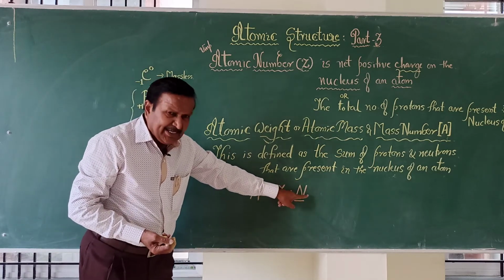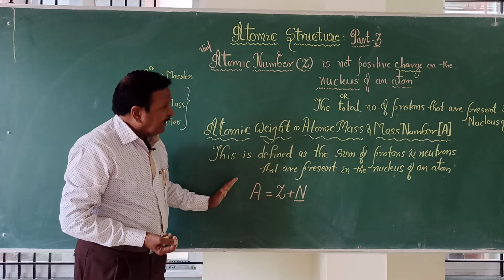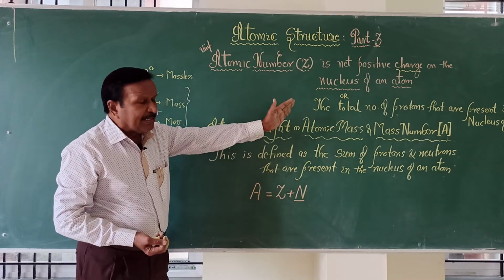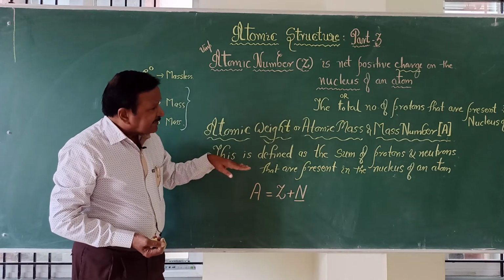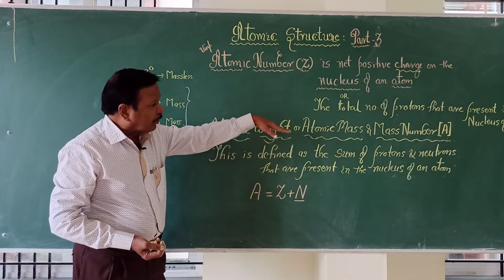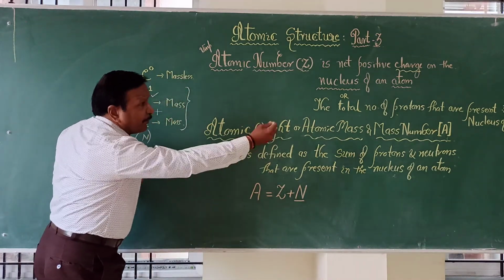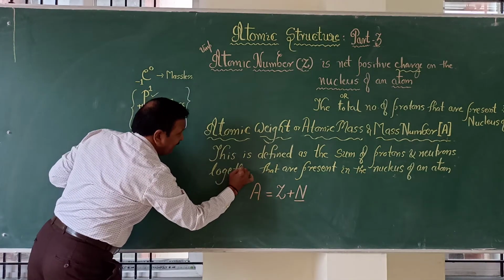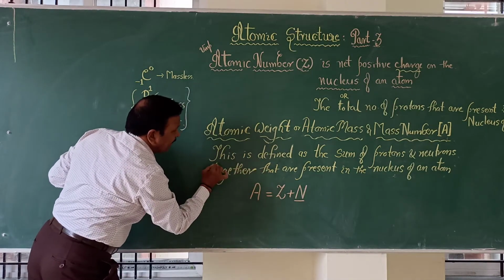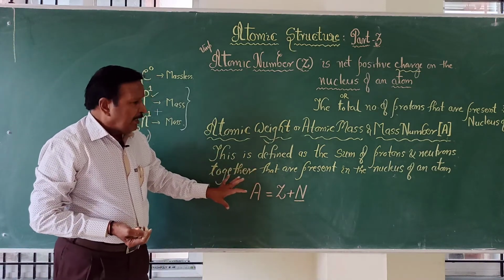And hence atomic weight, atomic mass, mass number, all three will be equal to the sum of protons and neutrons together that are present in the nucleus of an atom.